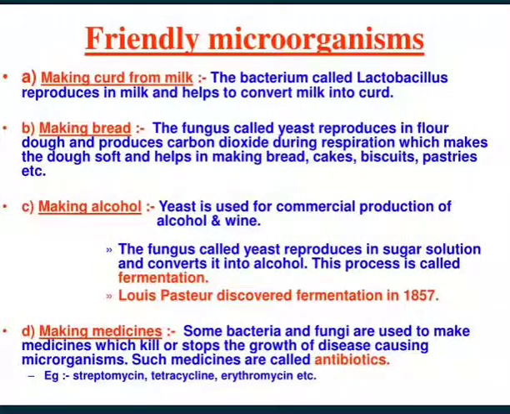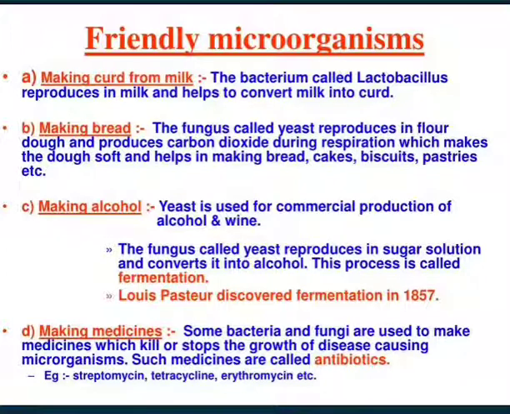Friendly microorganisms. On the basis of their presence or their work, they are of 2 types. They can be friendly and they can be harmful also. How can they be friendly or useful for us? For example, in making curd from milk. The bacterium called lactobacillus reproduces in milk and helps us to convert milk into curd.